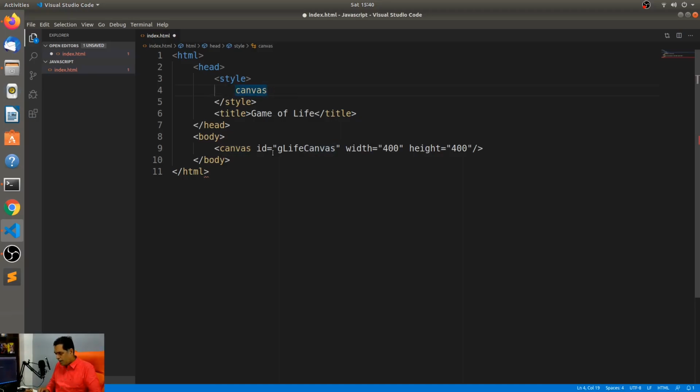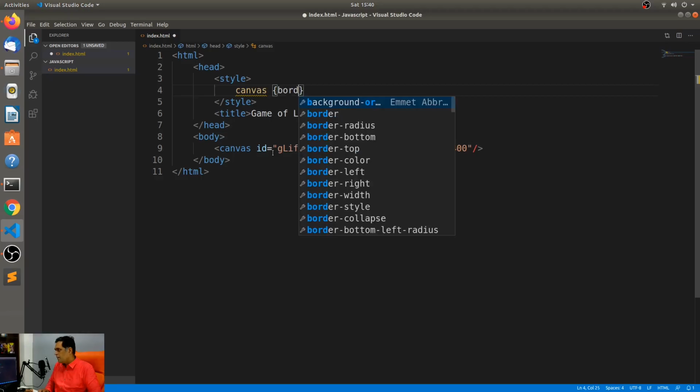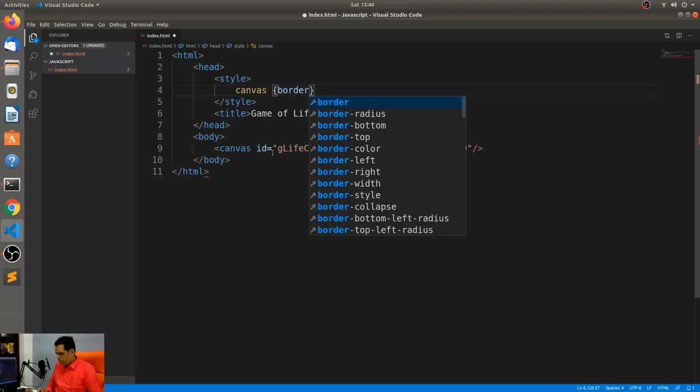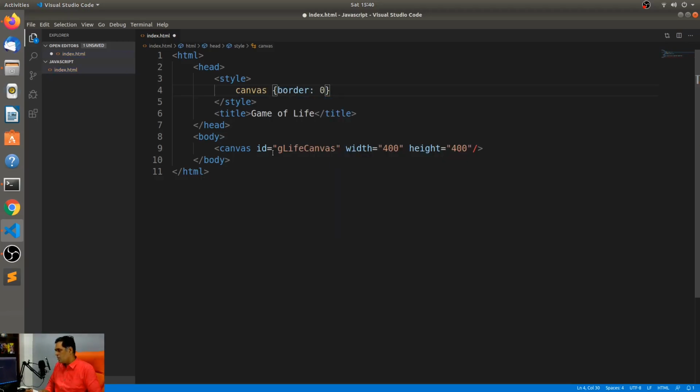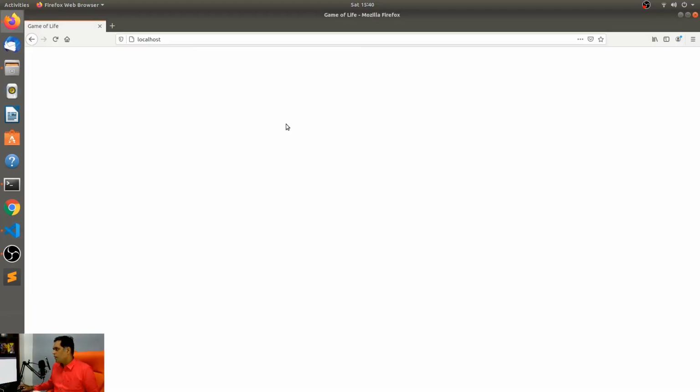I'll say, okay, all canvases, so whatever I'm putting here applies to all canvases. Say border is 1 pixel solid. What color do you want me to give it? Like a nice dark, I'll say 999999. All right, so there you go. So this shows up, and that's what it is supposed to look like.